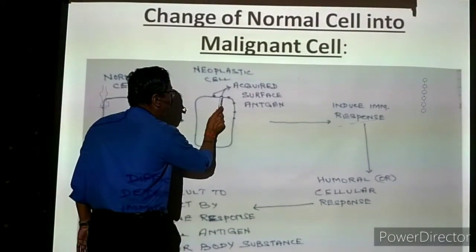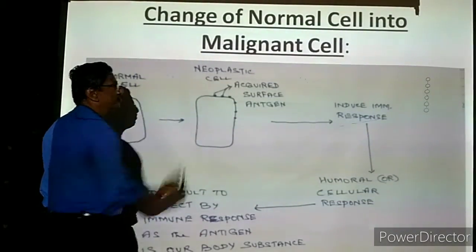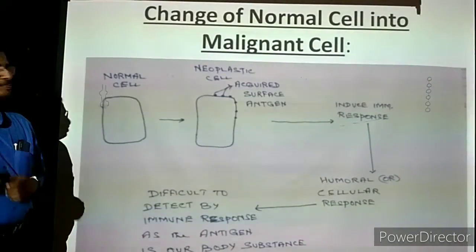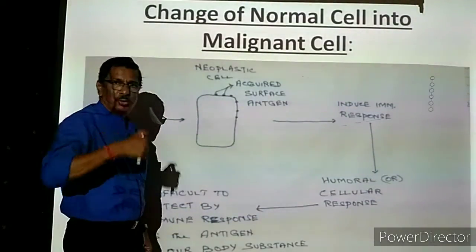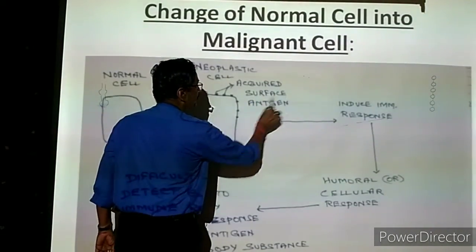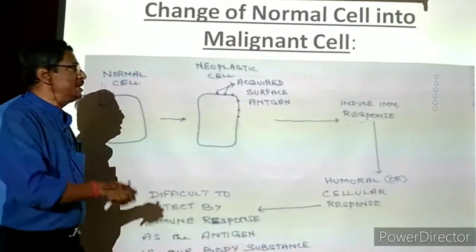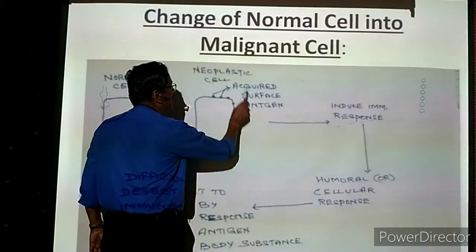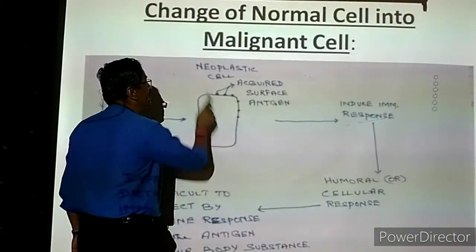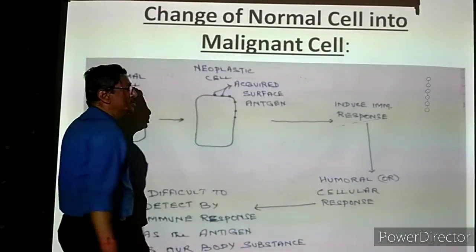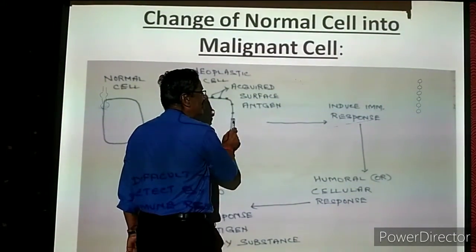How is it? Some new chemical granules will appear on the surface of the plasma membrane. These granules which are appearing are called acquired, acquired means received. Only now they develop. Acquired surface antigen. It is new. Normally, a cell will not have this chemical, but newly it is coming. So it is called antigen, a new substance. Once these new chemical particles appear on the surface, the normal cell has changed into a neoplastic cell.